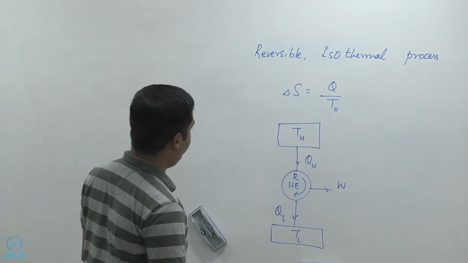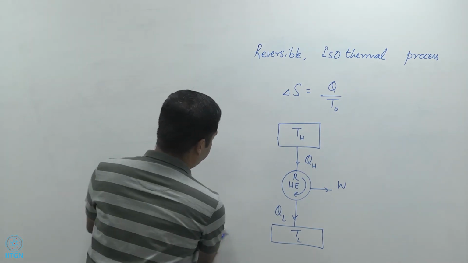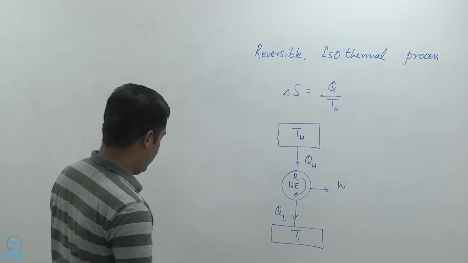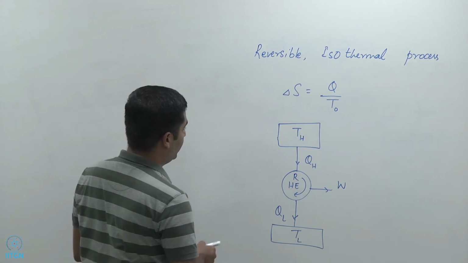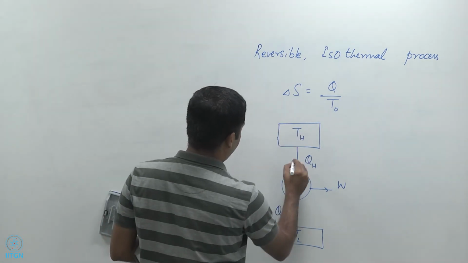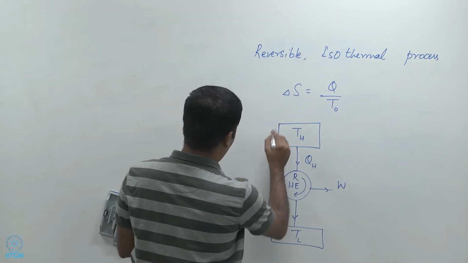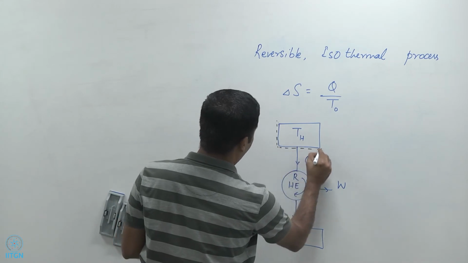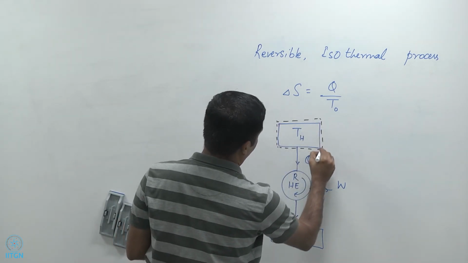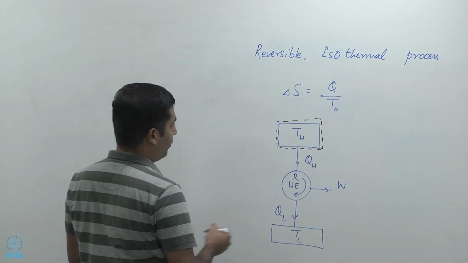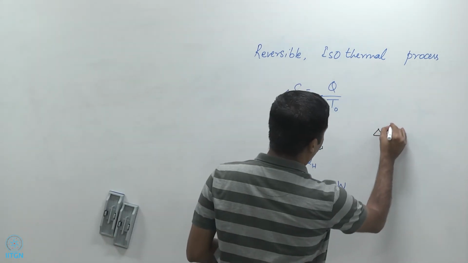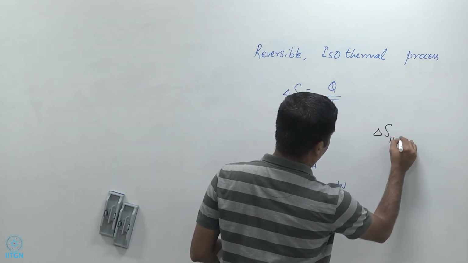So what we have here is, if I have a system considering only the high temperature reservoir, I'm going to write the change in entropy for the high temperature reservoir.